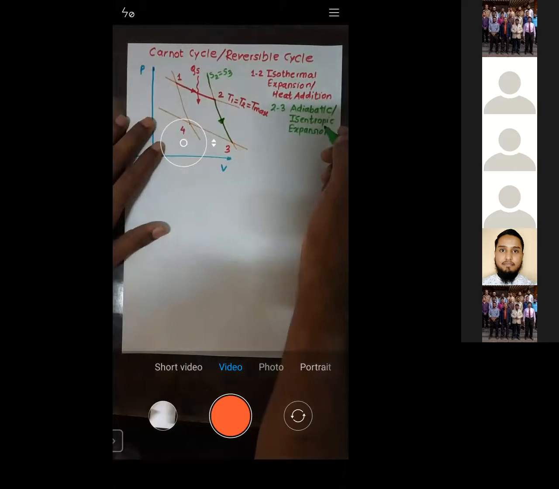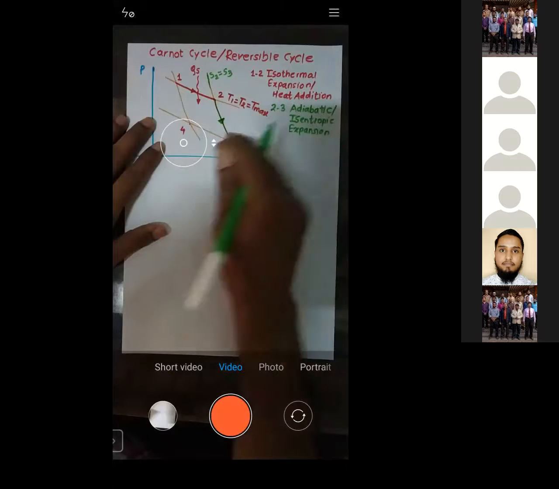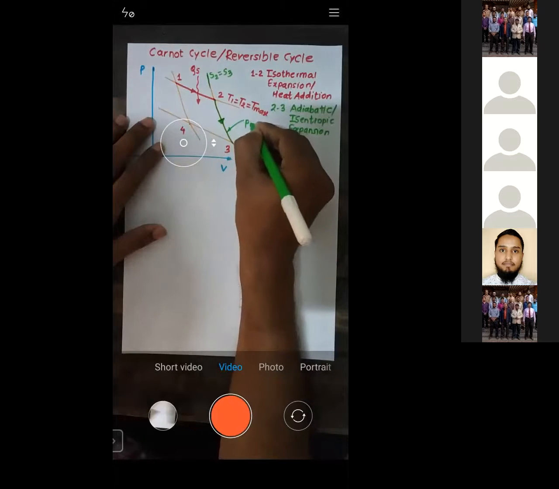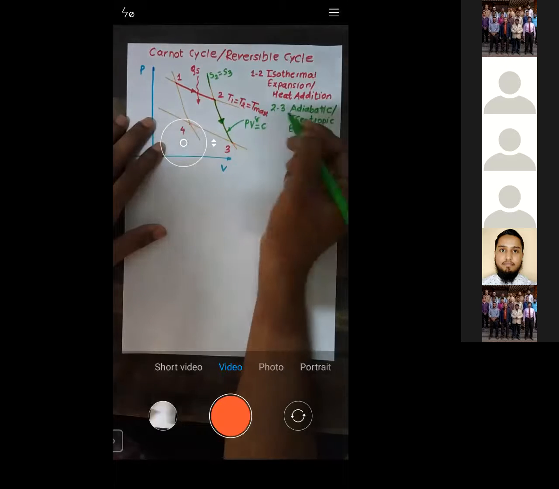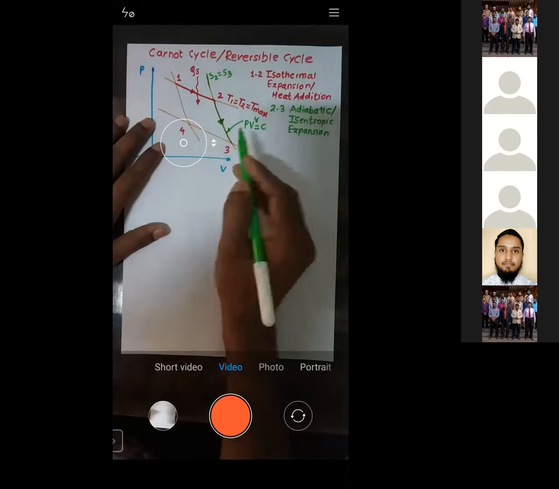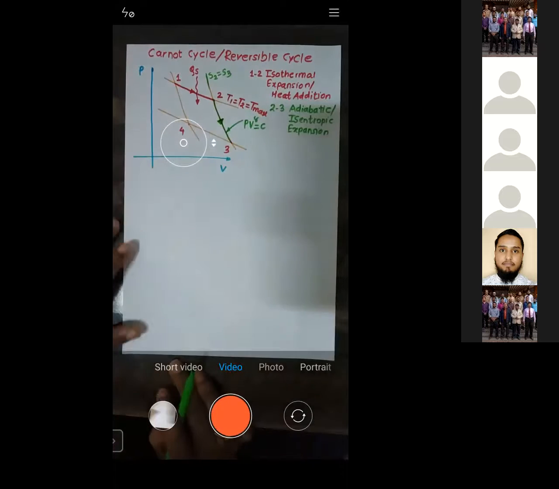Now, whenever the process is adiabatic, what is the law that governs that process? For this process, that is for 2 to 3, the law is PV raised to power gamma is equal to C, because it's adiabatic. So the law which governs the process 2 to 3 is PV raised to power gamma is equal to C.